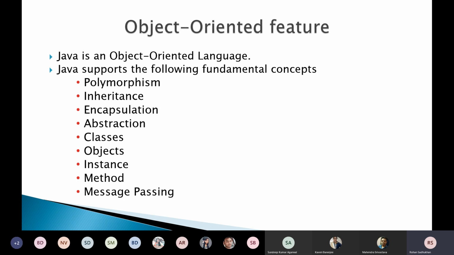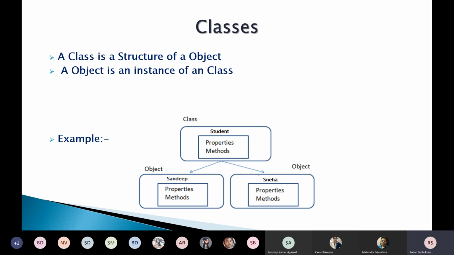So today we use Java as an example. Java is an object-oriented programming language. Java supports the following fundamental concepts like polymorphism, inheritance, encapsulation, abstractions, classes, objects, instance, method, and message passing. These all are sub-features of object-oriented feature. But today we are discussing only class, object, and inheritance. So our next topic is class.